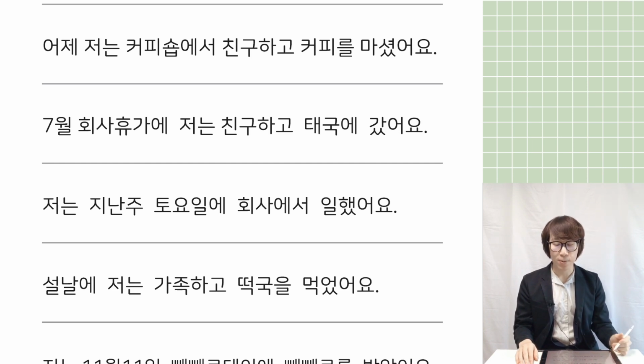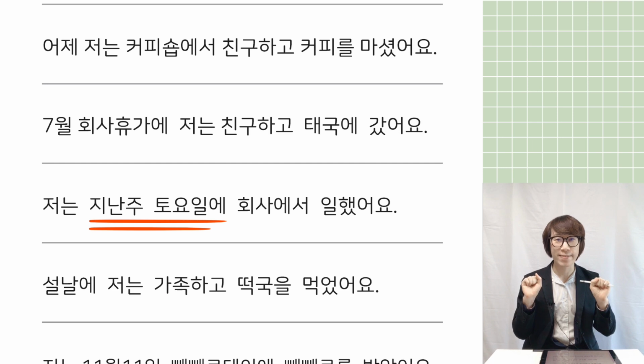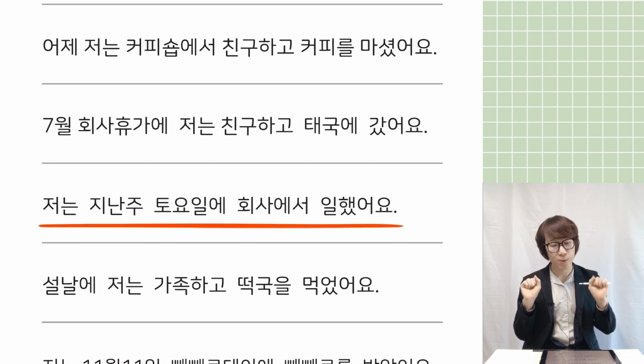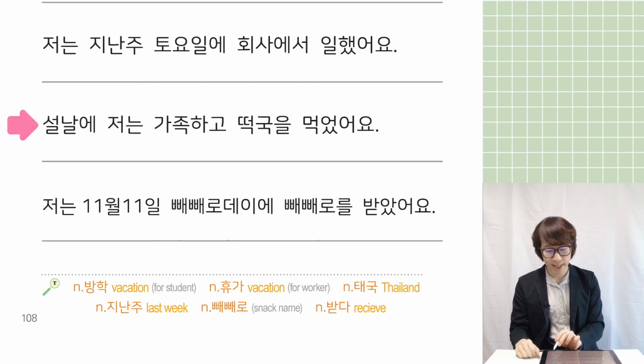In this sentence also 지난주 is a time, right? So 지난주에 토요일에 is also good. You can say 지난주 토요일에. This is better. 저는 지난주 토요일에 회사에서 일했어요. Work on Saturday. Sad. Next sentence.